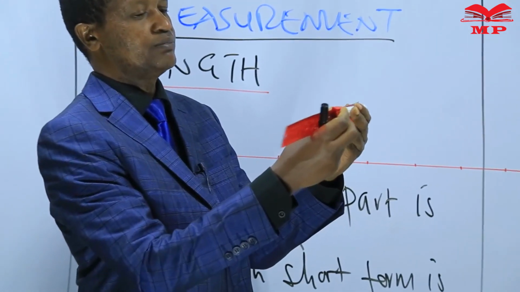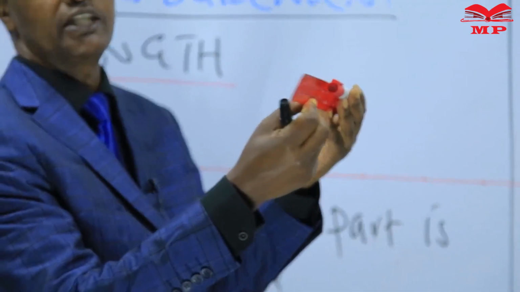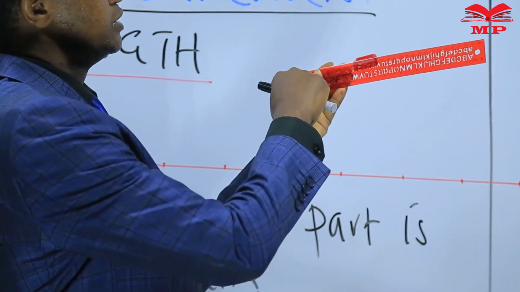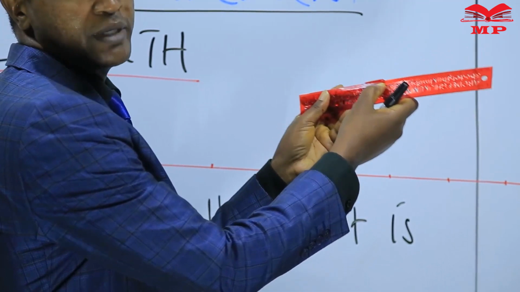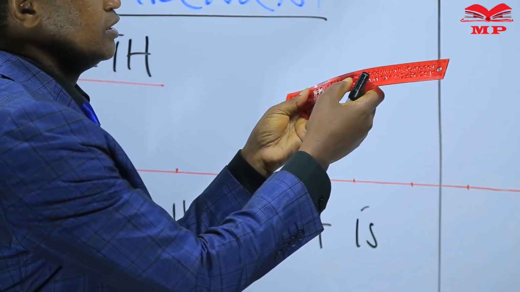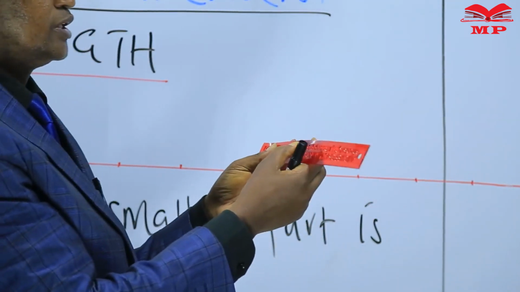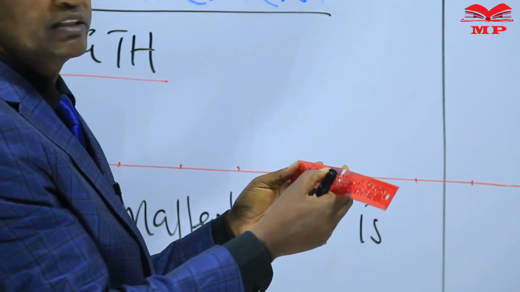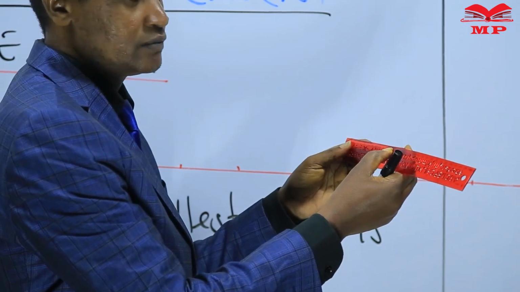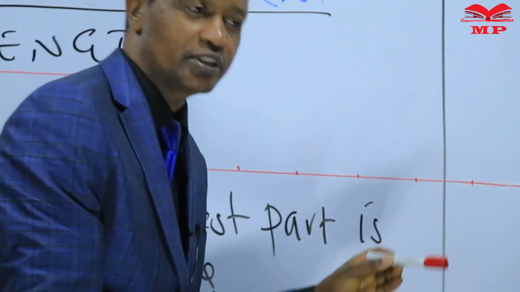This marker pen is measuring 13 centimeters. From this point to the other point of the marker pen, the ruler is showing 13 centimeters. Okay, this is a short length. It's less than 30 centimeters.